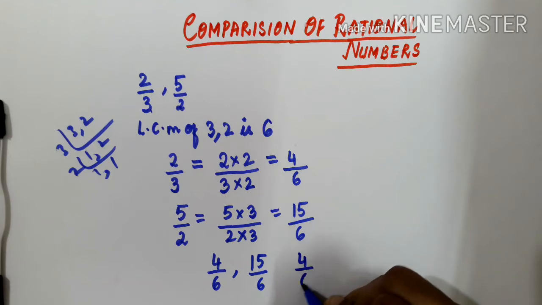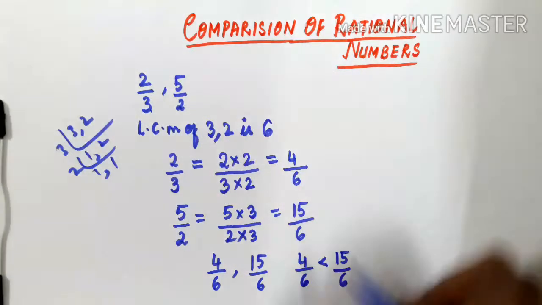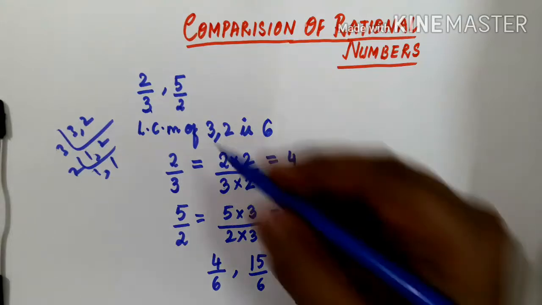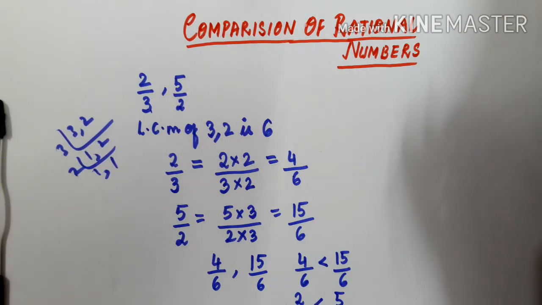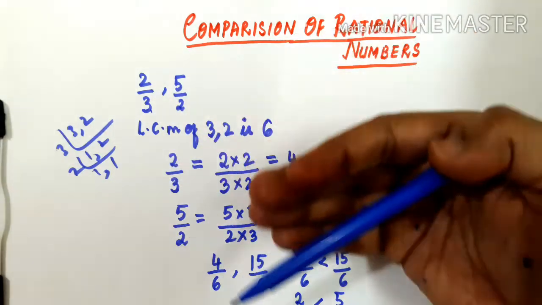4 by 6 is smaller than 15 by 6. Actually, 4 by 6 is nothing but 2 by 3, and 15 by 6 is nothing but 5 by 2. So we can say that 2 by 3 is less than 5 by 2. I hope you understood, students. Whenever positive rational numbers are there, you just do it in this way.